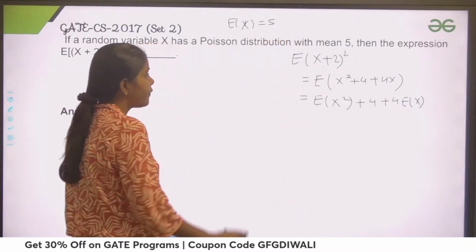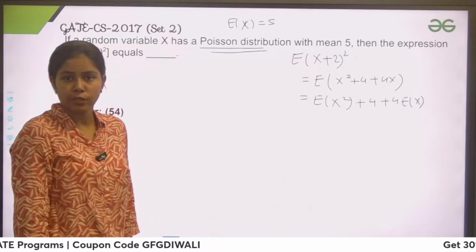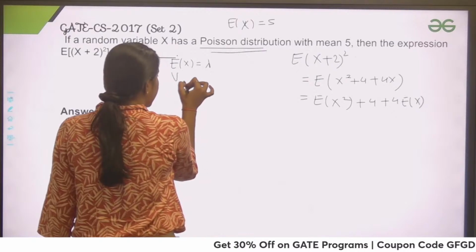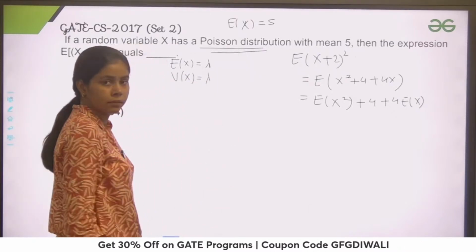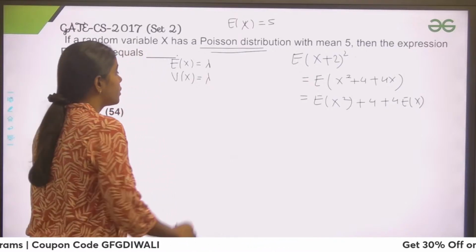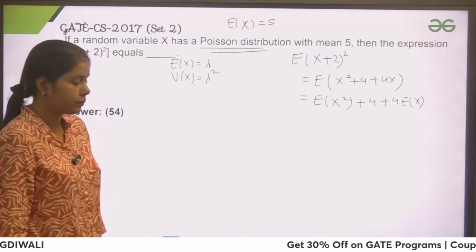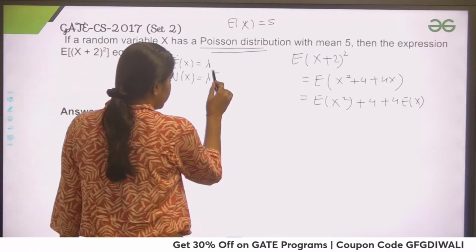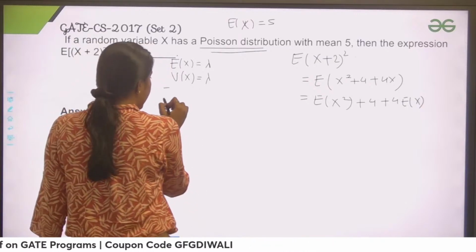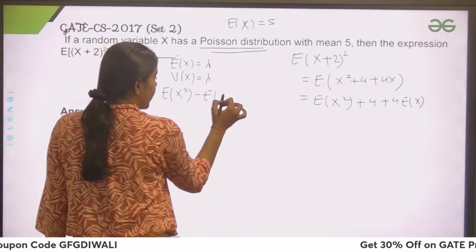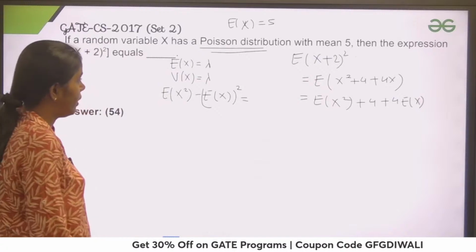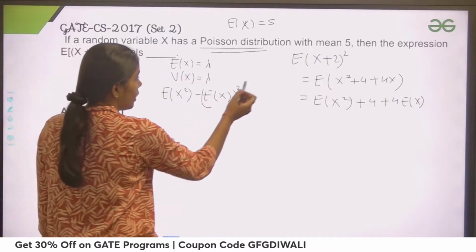Right, in this, but we have one more thing given, that it is a question from Poisson distribution. So what I can do here is say that expectation of x is lambda and variance of x is also lambda. Right? Expectation and variance of x both are lambda. And what is the formula for variance of x? That is expectation of x square minus expectation of x whole square, equals lambda. Right? Equals lambda, that is 5.